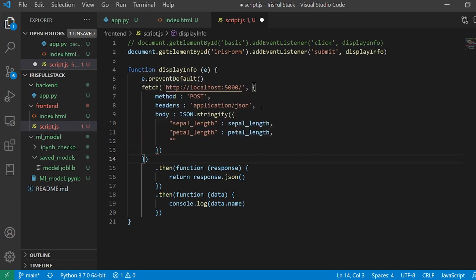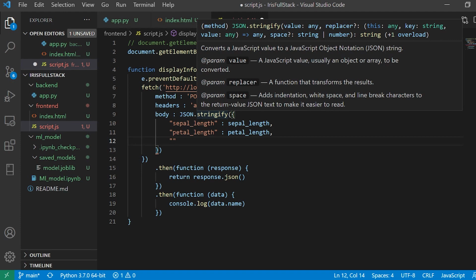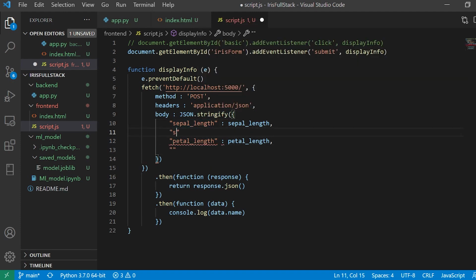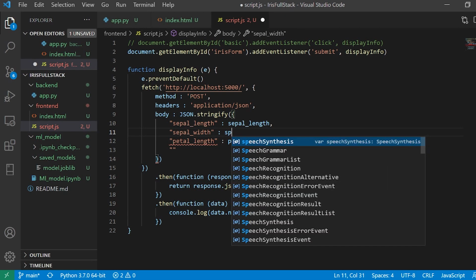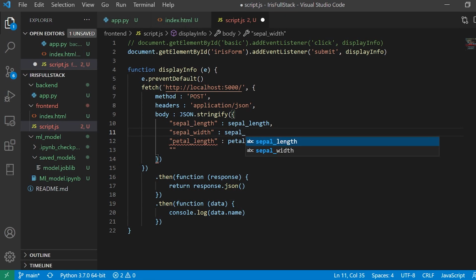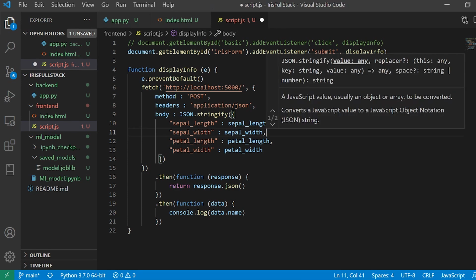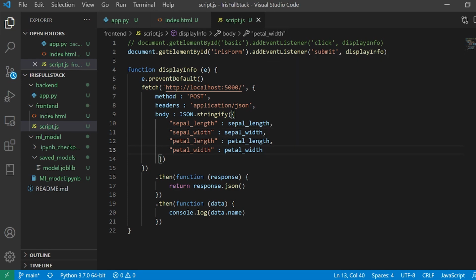this is basically going to be my IDs. So I'm trying to pass the JSON in it, and here I'm going to say sepal length, sepal width. I'm sorry, it is going to be sepal width after the sepal length. So order needs to be very much correct. Otherwise, your model is not going to understand what you are working with. Here I'm going to say sepal width. And finally we have petal width. So my data is ready. I forgot the comma. Anyway, my data is ready.